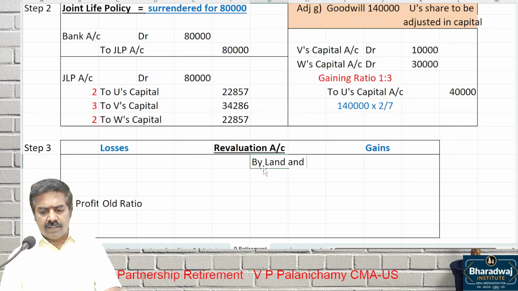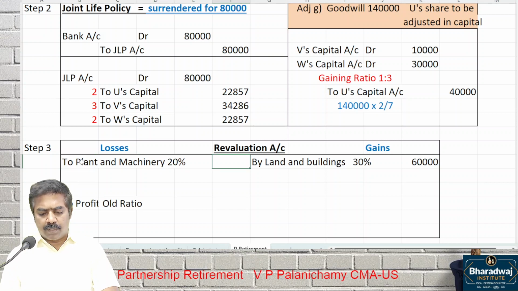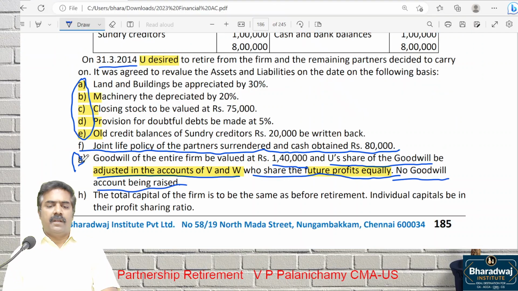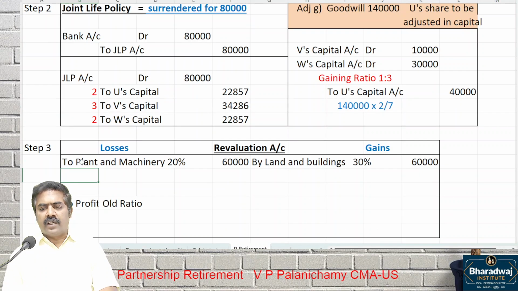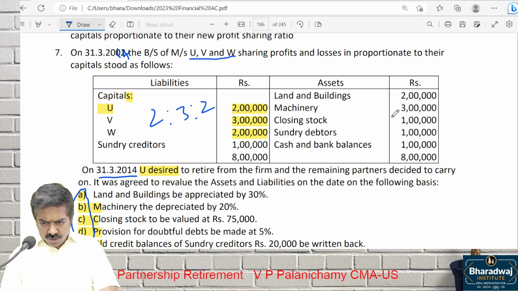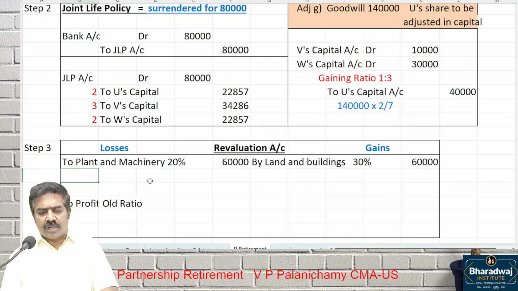Land and buildings, how much? What percentage appreciation? 30% of land and building will be 60,000. Plant and machinery, 20% of 3 lakhs is also 60,000. Then closing stock, increase or reduce? Old value 1 lakh, new value 75,000. So the loss is 25,000.